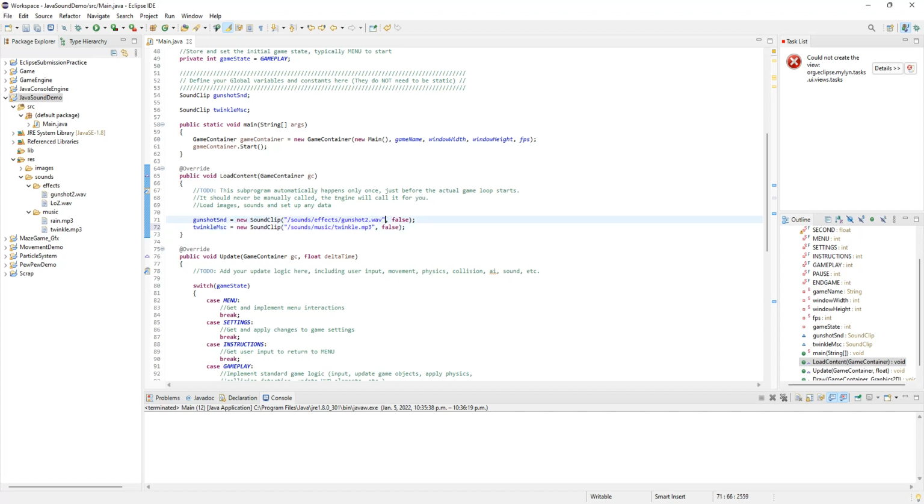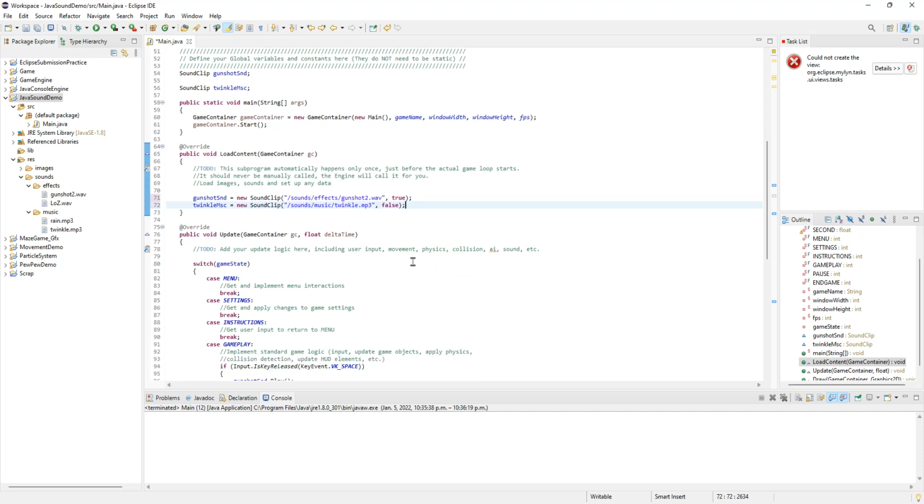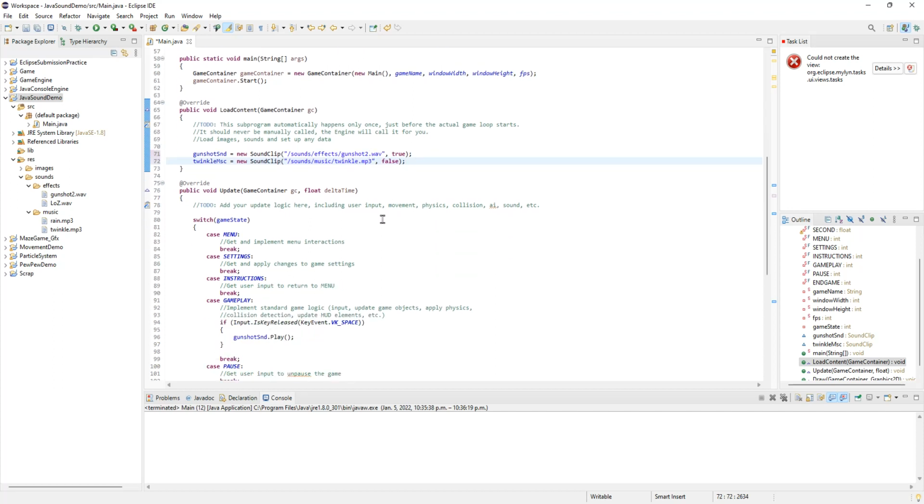Let's put that gunshot back to interruptible. Typically with music, you don't necessarily want it interruptible because there's no point to doing that. We can do other things to music, but you don't usually want to interrupt it so you can restart it. That doesn't really make a lot of sense, but we'll come back to that in a minute. So we have our music, we've loaded our music, now we want to play our music.